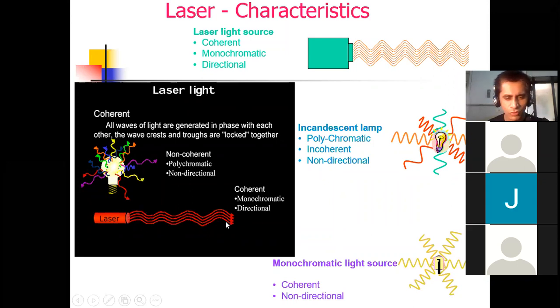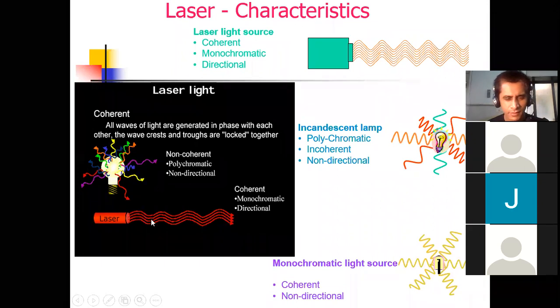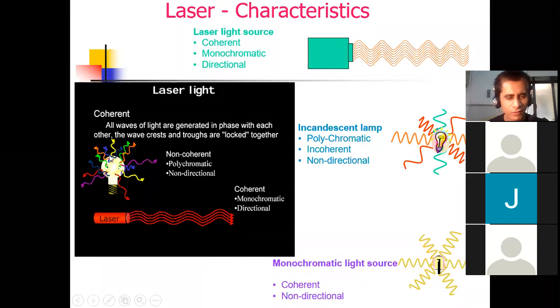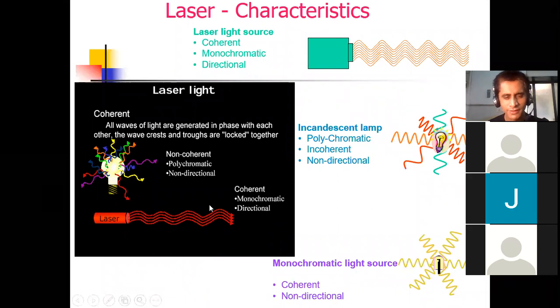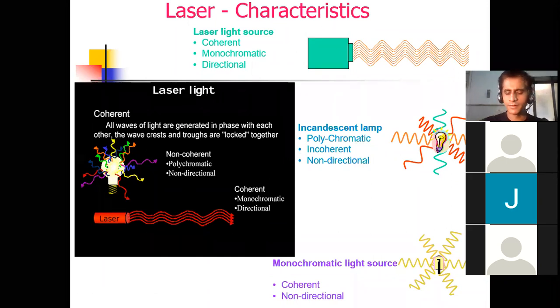Laser light is coherent, monochromatic, and has directionality. But our ordinary light is non-coherent, polychromatic. Poly means more than one, it consists of more than one color or more than one wavelength, and it is non-directional. This is the summary of properties or parameters of laser light.